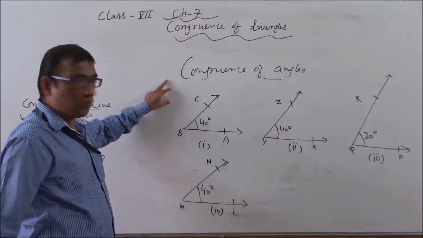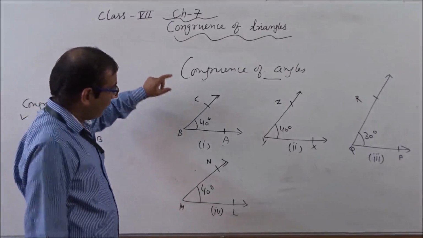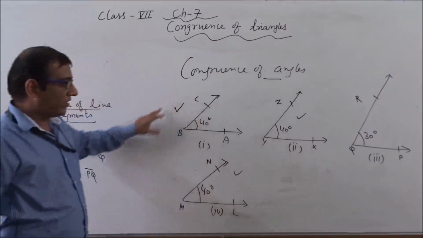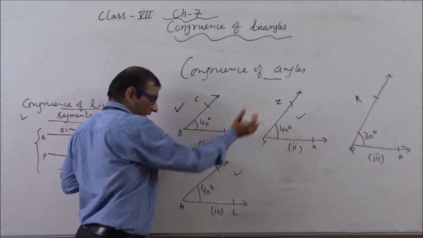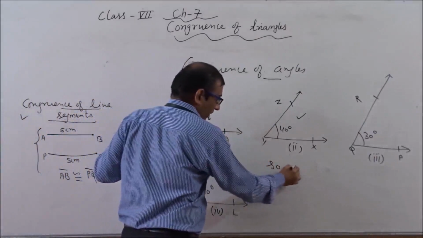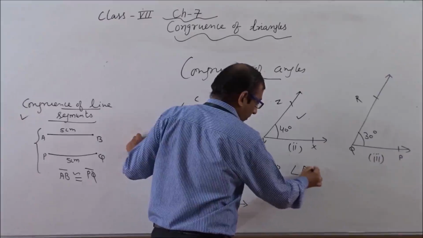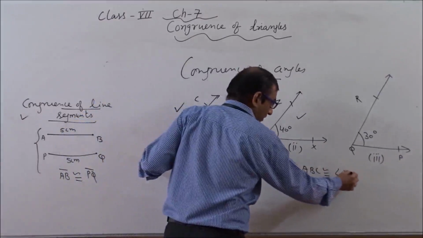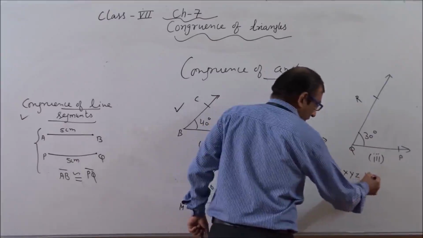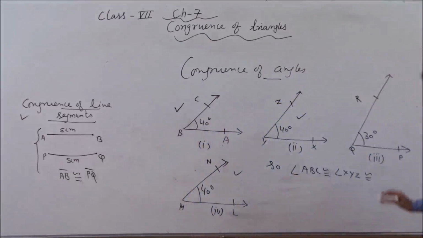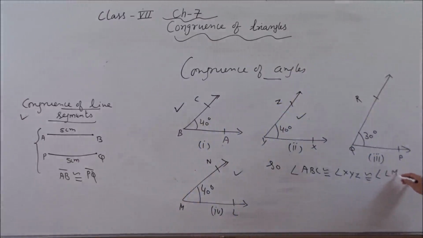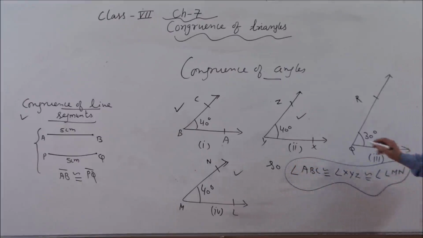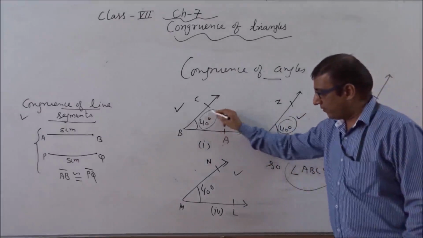So in these four angles, we can say angle number 1, angle number 2 and angle number 3, in all these three angles, the measurements are the same: 40 degrees, 40 degrees and 40 degrees. So we can say angle ABC is congruent to angle XYZ, and it is also congruent to angle LMN. It means these three angles are congruent. Why are they congruent? Because their measurements are the same.